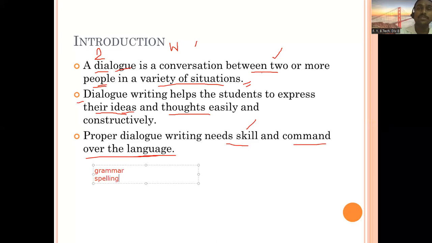What happens many times is that we know so many words in English, but sometimes we are not able to write their spellings correctly. So you have to be clear that you're not going to make any spelling mistakes. Third, you have to take care of punctuation marks. Which are the punctuation marks?